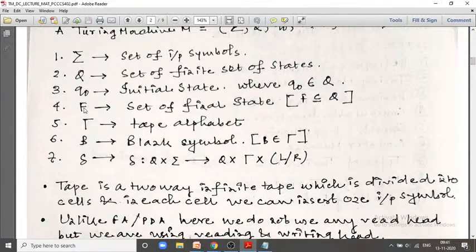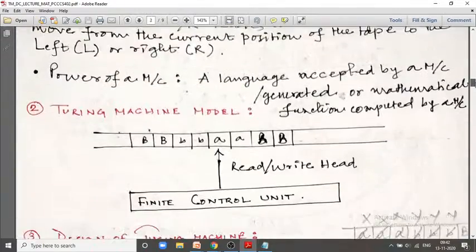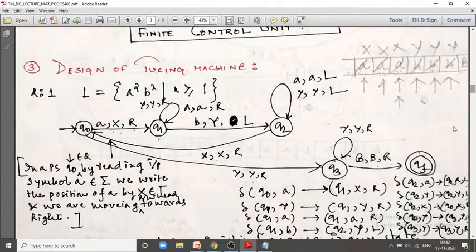Next is capital F, tuple 4, the set of final states, where the set of final states is a subset of capital Q. In this diagram, Qf is my final state, indicated by the double circle, which denotes the set of final states.